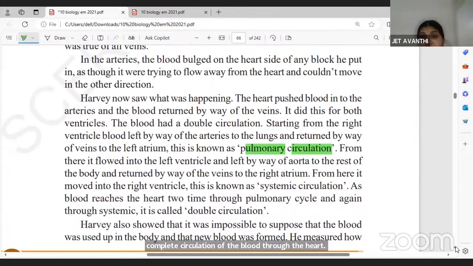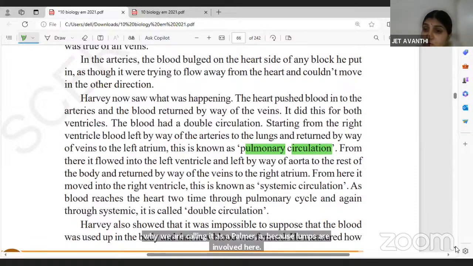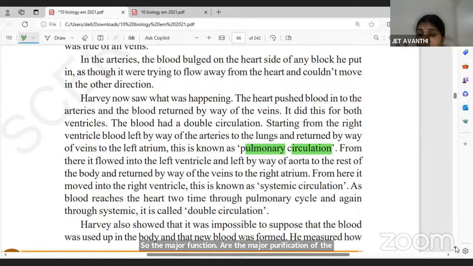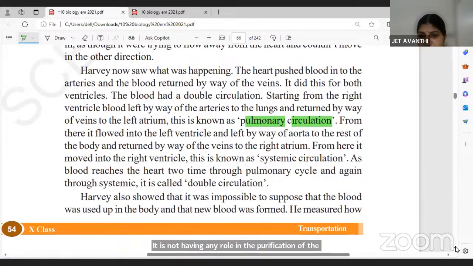And pulmonary circulation. So why are we calling it pulmonary circulation? Because the lungs are involved here. The major purification of the blood is done by the lungs. Here the heart acts only as the pumping organ in the transportation, children. It has no role in the purification of the blood. It is only the lungs that play a major role in purification.